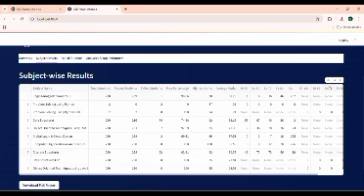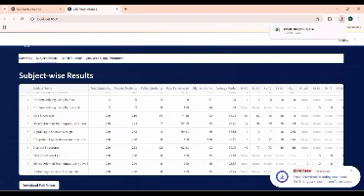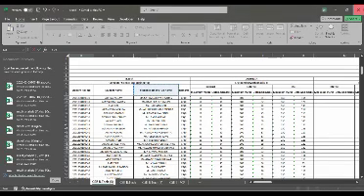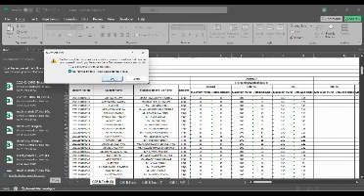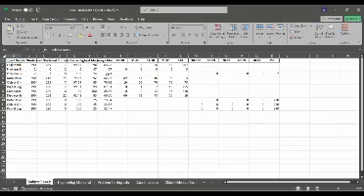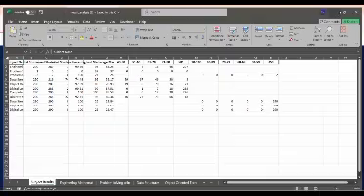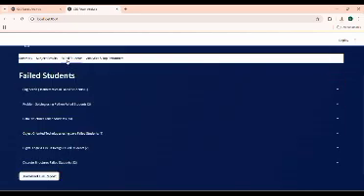Here also we can get the full report. First of all, let me close this file. And now we open this. So as you can see, we have got the full Excel file of the data that we have just shown, the subject-wise result analysis.